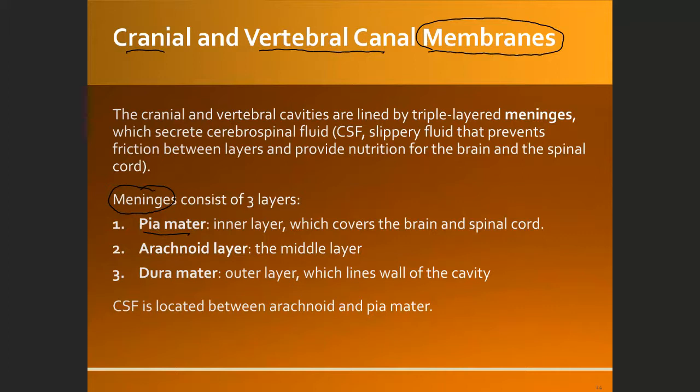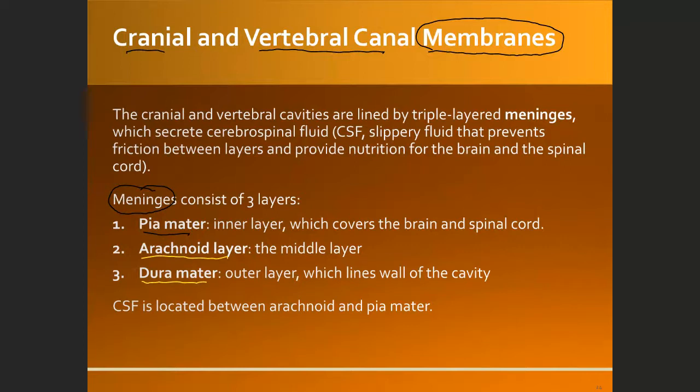That's the pia mater. The second one is called the arachnoid layer, the middle layer. And the outside layer is called the dura mater. This dura mater is the layer that actually attaches to the cavity, usually to the bones. For example, if it is the cranial cavity, then the dura mater is the one that attaches to the cranium, the skull bone.